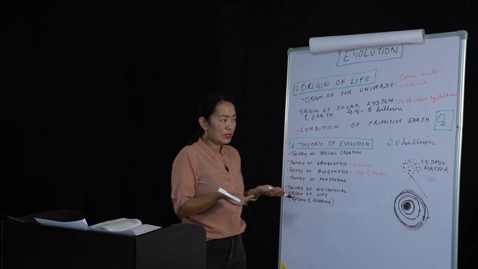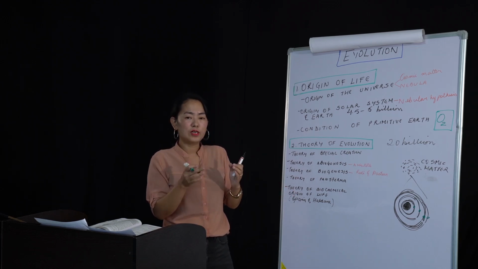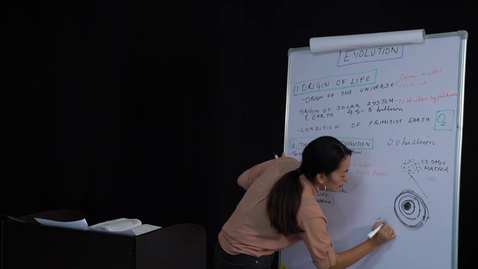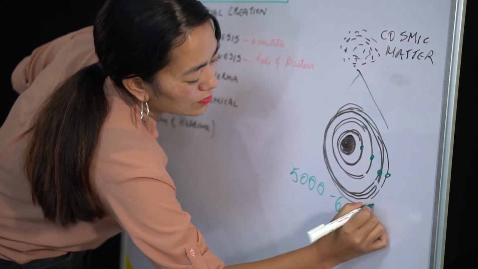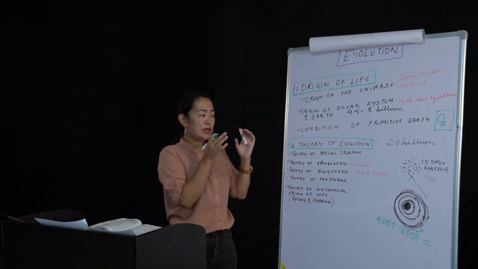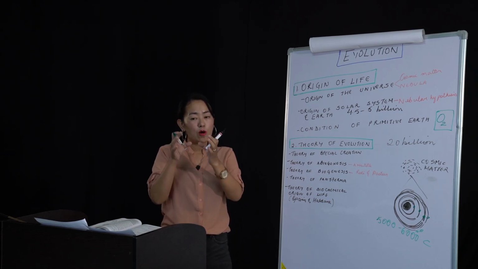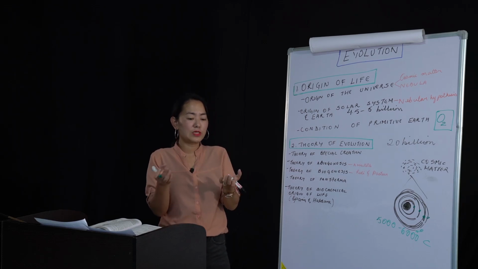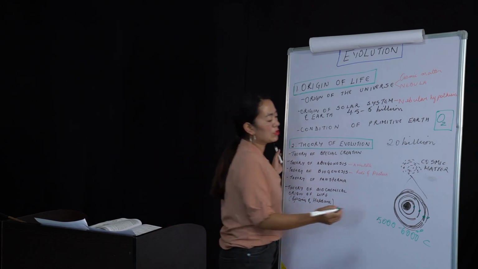When they observed the primitive atmosphere, they found that it was of very high temperature, around 5,000 to 6,000 degrees Celsius, which was very hot. That's the reason why the atoms, electrons, protons, and neutrons, which form the hydrogen elements, also formed other elements. But these elements, like examples you have studied in class 9 and 10, such as methane. What is the molecular formula of methane?